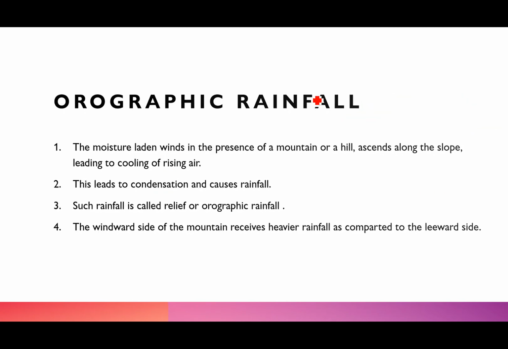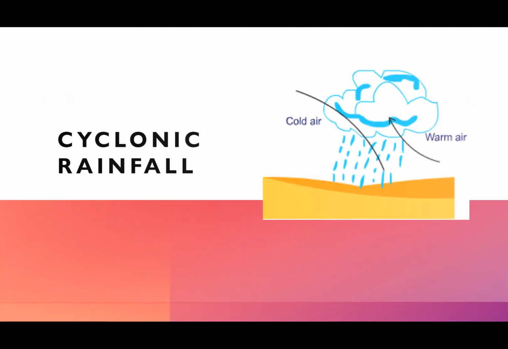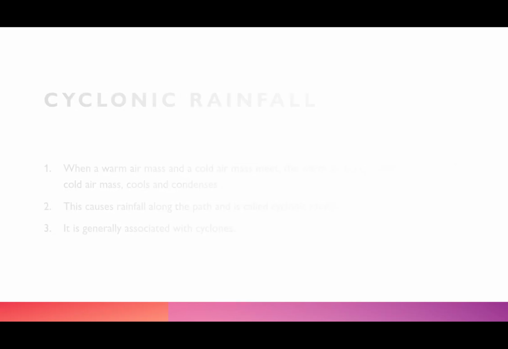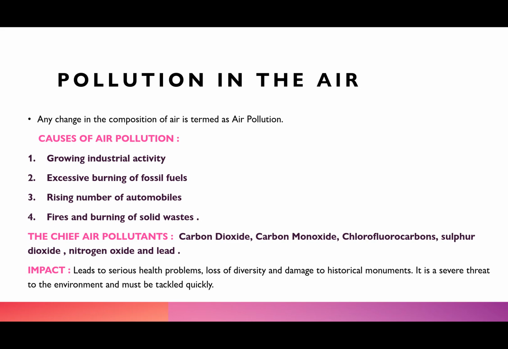Right, so we did this. And the next one and the last in this is the cyclonic rainfall. So let me just explain it to you. What happens in the cyclonic rainfall? When the warm air mass and the cool air mass meet. Now क्या होगा बच्चे? Warm air जो है वो lighter है, so it will rise over the cold air mass, cools and condenses. This causes rainfall along the path and is known as the cyclonic rainfall, and this is more or less associated with the cyclones. So, this is a diagram to explain the same.